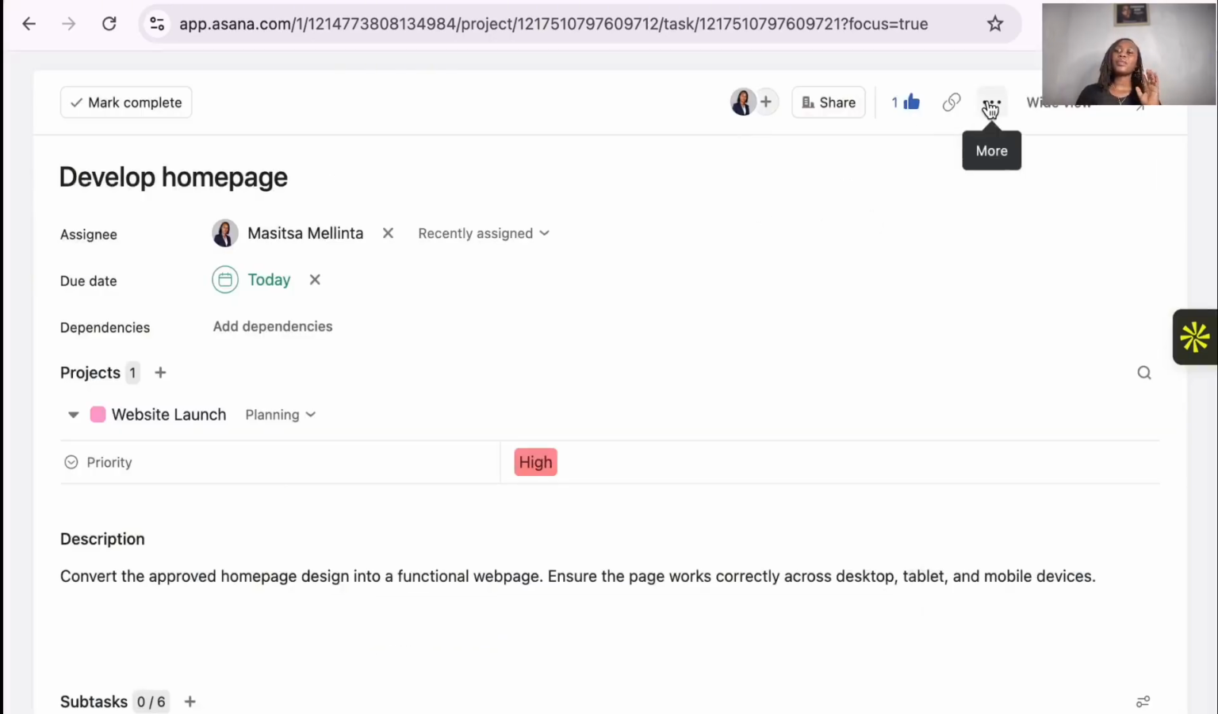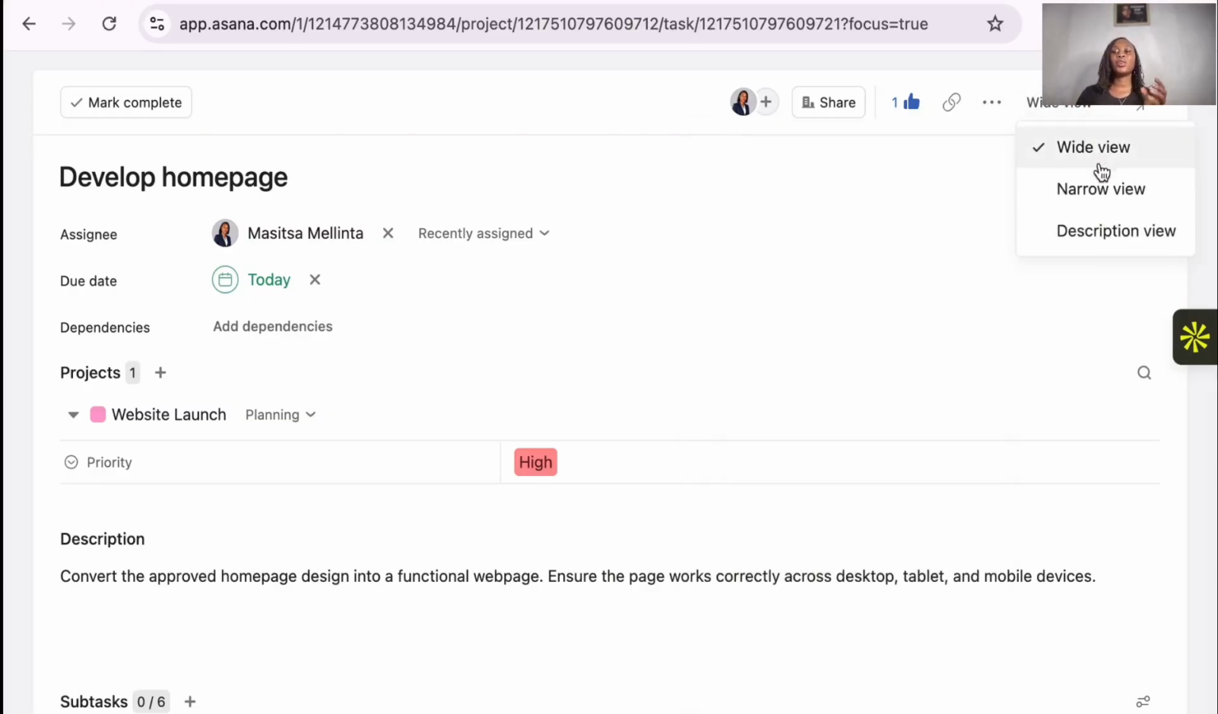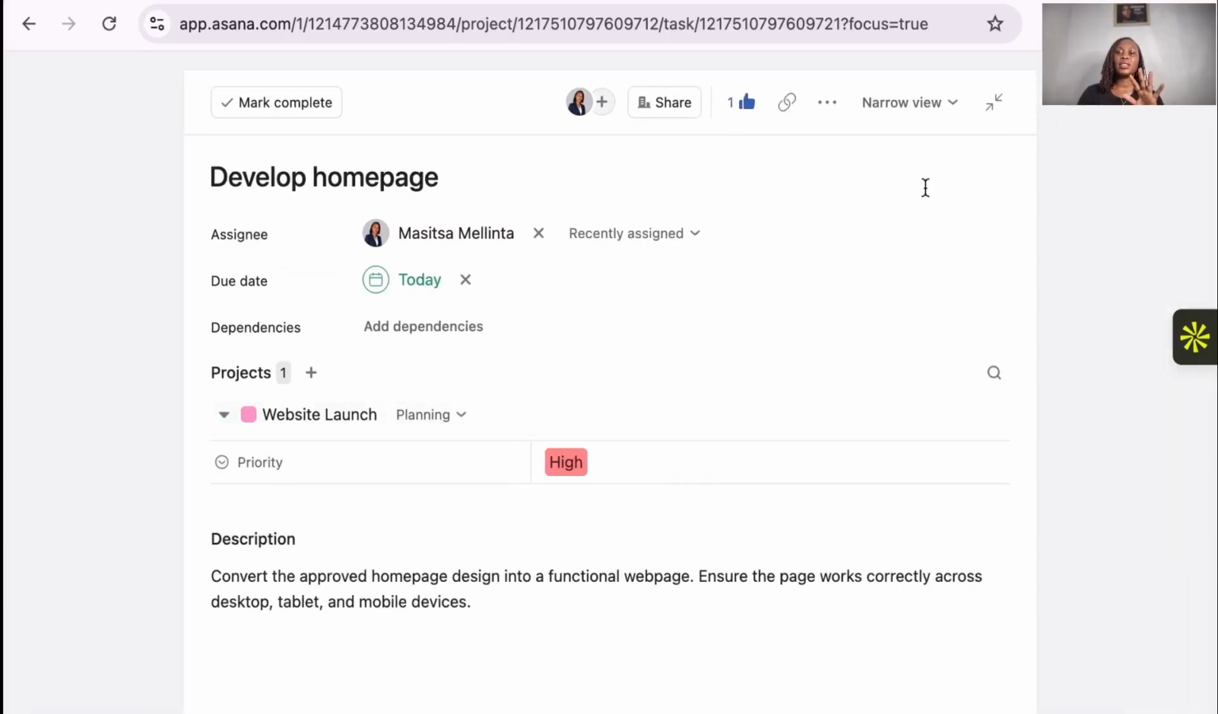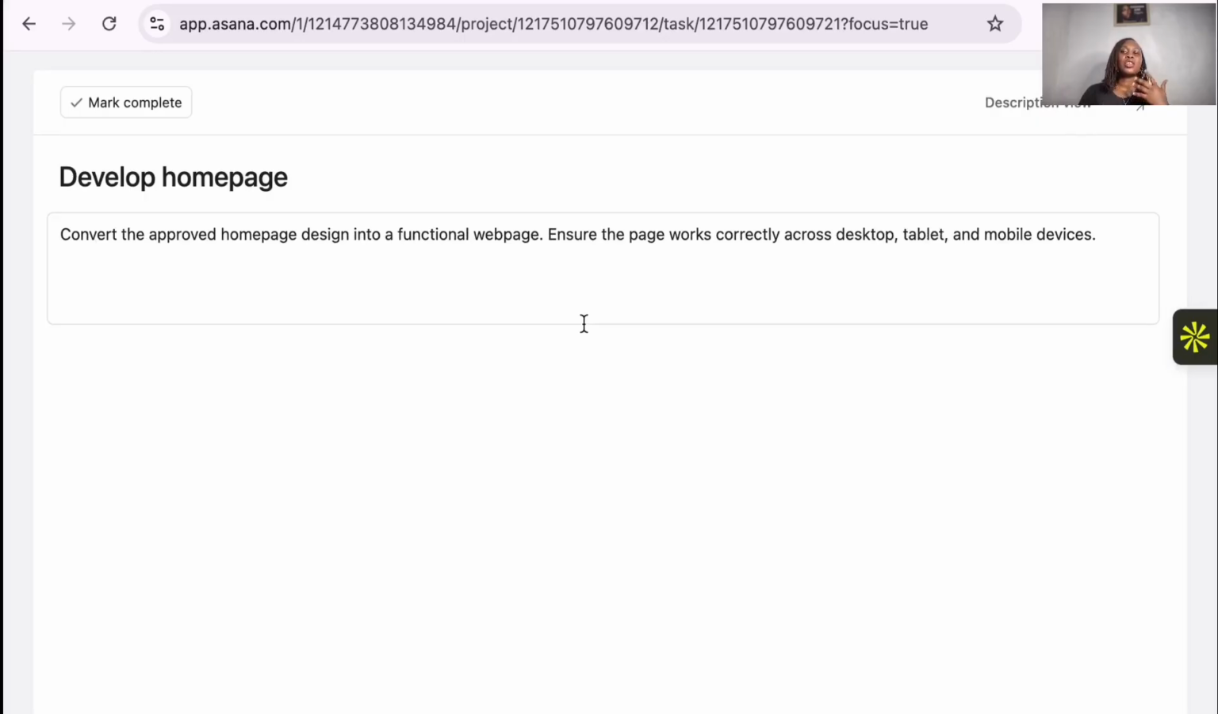Now these ones are more of what you can do. As I told you, let's finish first with the view. So we have wide view, we have narrow view, you can see it here, and then we do have the description view. The description only shows you the description that was written, like convert the approved homepage design into a functional web page.